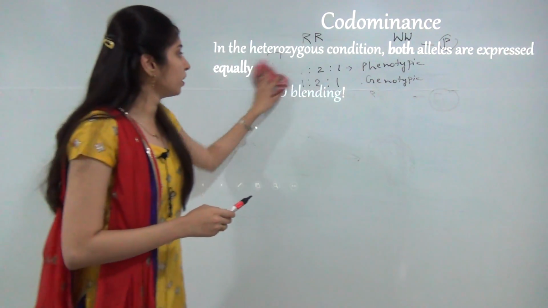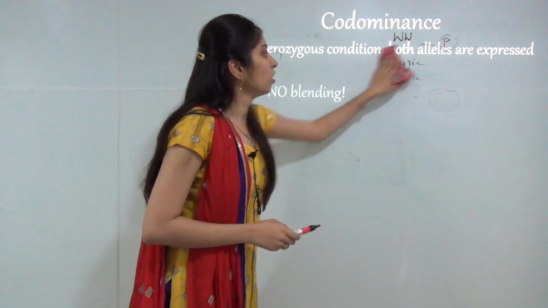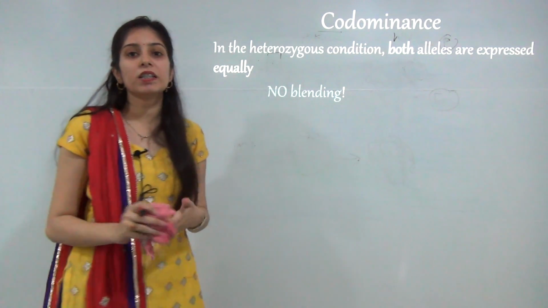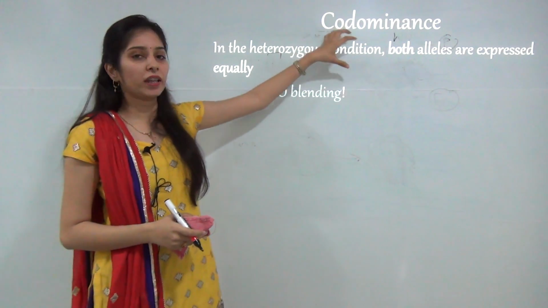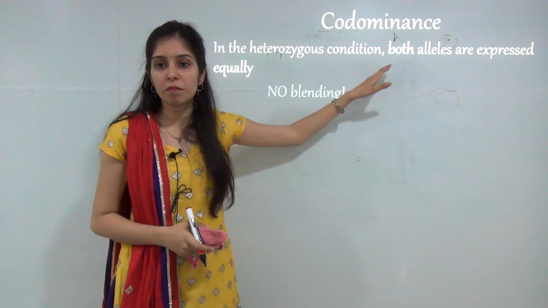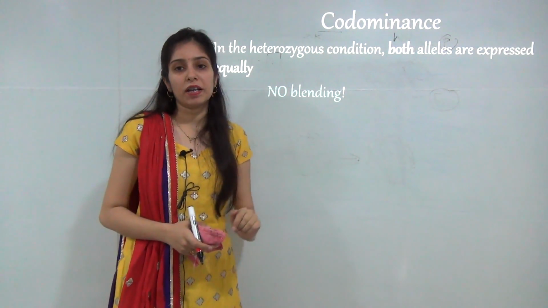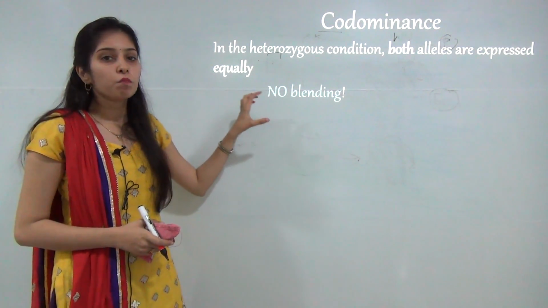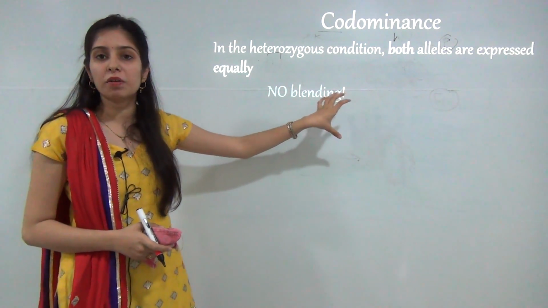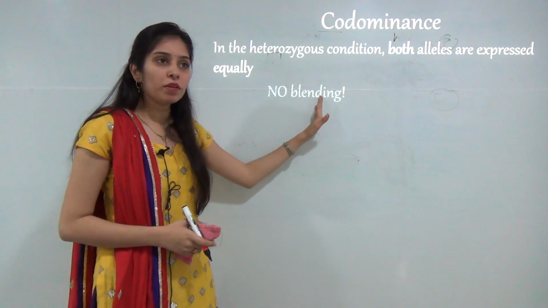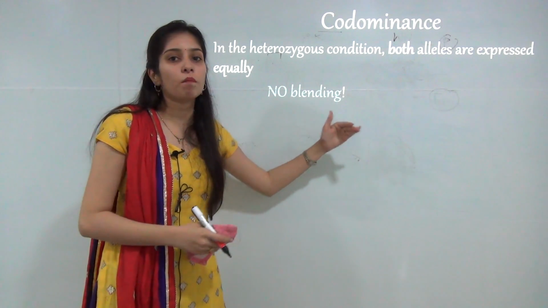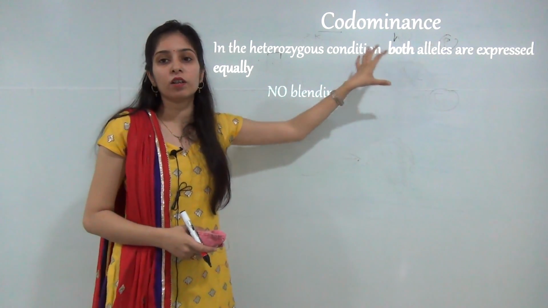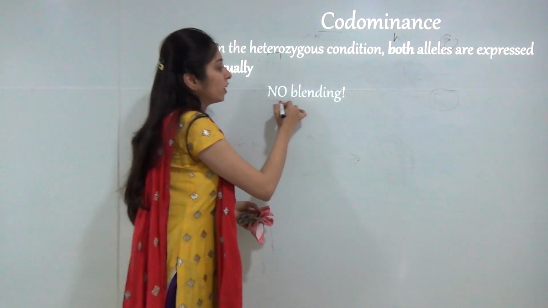The second non-Mendelian genetics experiment is known as codominance. In codominance, co relates to together. We can say something which goes together, or sharing of dominance, is called codominance. In such an experiment, no blending occurs and both alleles show their dominant character. In codominance, both traits show their dominant character and no blending will occur.